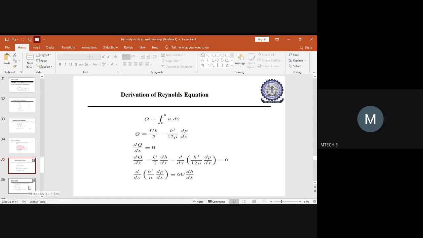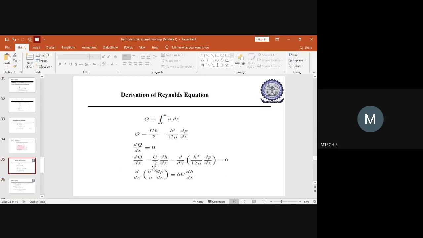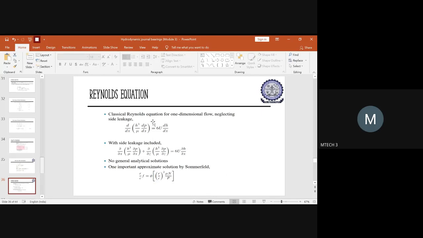After that, this is termed the Reynolds equation, what you get for one dimensional flow. So dou by dou x of h cube by mu into dp by dx will be equal to 6u into dh by dx. This you will get after simplification. Here the simplification process is not done, so after this equation, you will simplify. After simplification, this will be the last term you get, and this will be the basic classical Reynolds equation